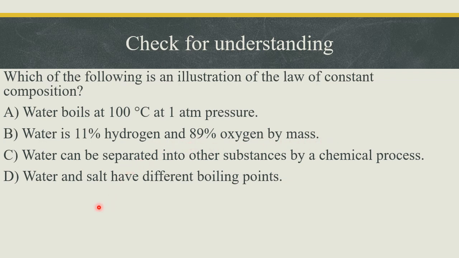So let's see the other answers. Water can be separated into other substances. This is the decomposition they are talking about. And water and salt have different boiling points. Again, they are talking about a property. So here the right answer will be B. Water is 11% hydrogen and 89% oxygen by mass. That indicates a definite proportion. That's it. So we can practice more questions and move on to the next lesson.